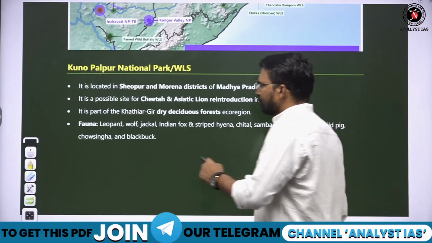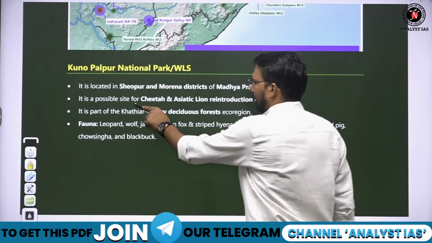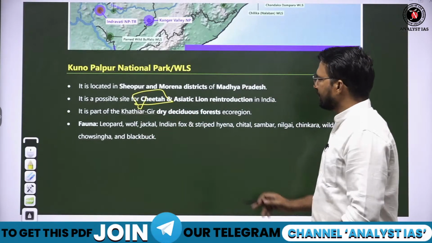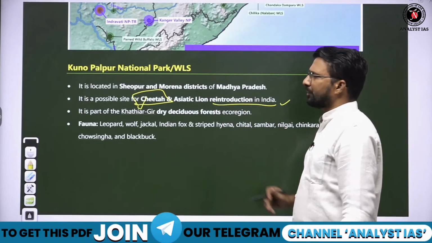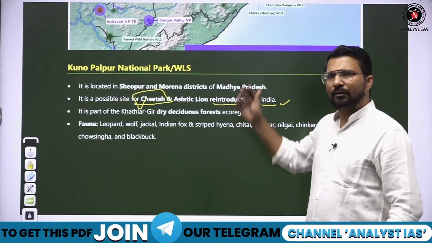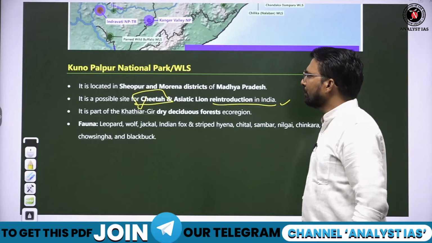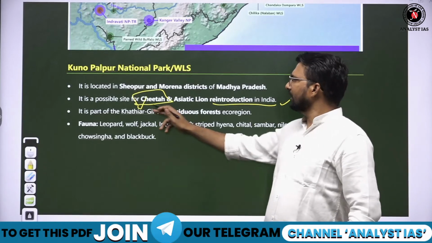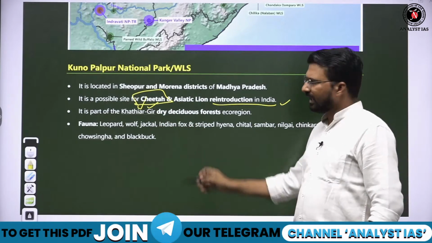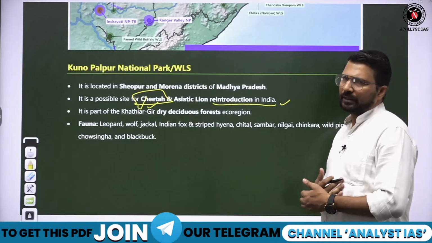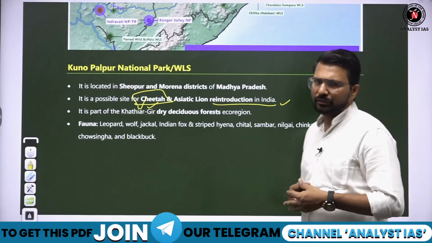यहाँ पे lion को introduce किया गया था. Now cheetah is being introduced at this site. So this is the center for the cheetah reintroduction project in India. Cheetahs are basically extinct from India. They are found in Africa. So a few cheetahs, male and female, are brought from Africa and they will be here in Kuno National Park, so that in India we can again revive the population of cheetahs.